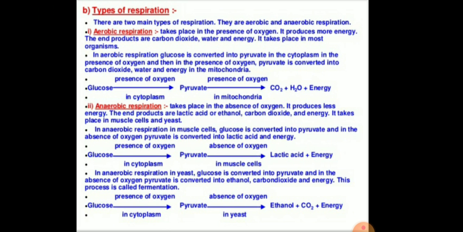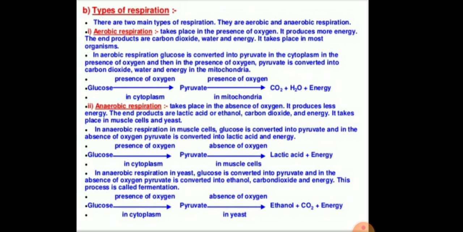So children, basically there are two types of respiration process. First is aerobic respiration and second is anaerobic respiration. In the aerobic respiration process, by the name we can know that it takes place in the presence of oxygen, so it is called aerobic respiration. It produces more energy and the end products are carbon dioxide, water and energy.